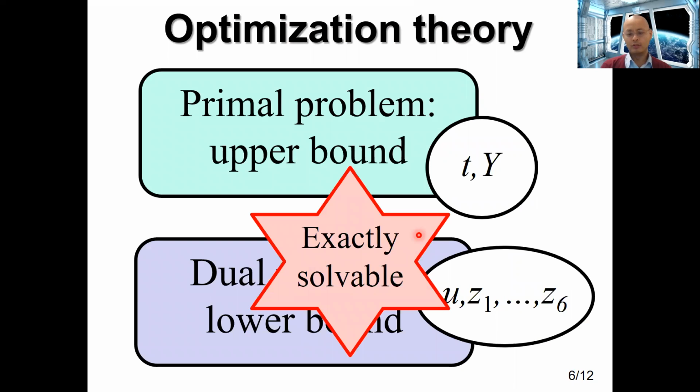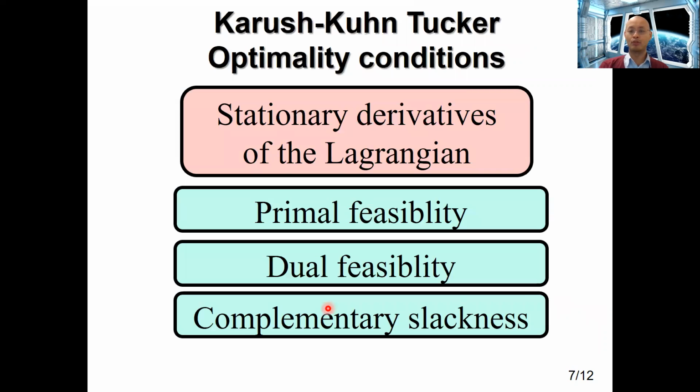And what we would like to emphasize is that by using insights from optimization theory, for our case in the Holevo Cramér-Rao bound, the dual problem is actually exactly solvable. And because the dual problem is exactly solvable, and it always is a concave function, it is easy to find the optimum solutions of the Holevo Cramér-Rao bound, and also the optimum value. And this is the approach we take.